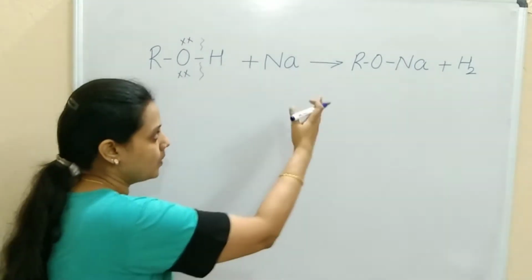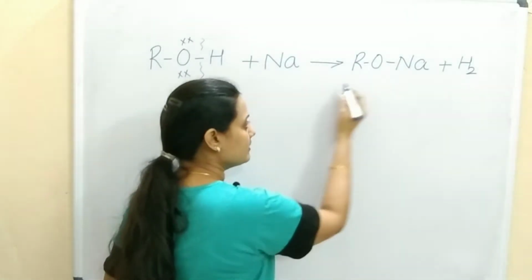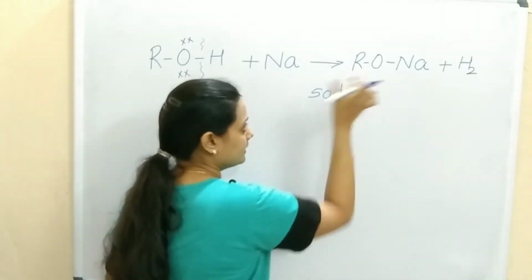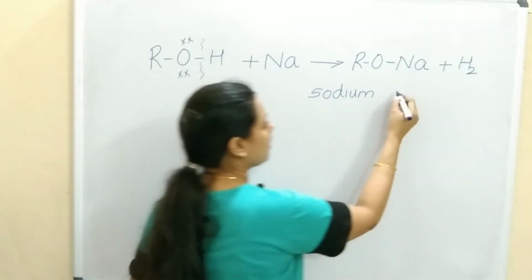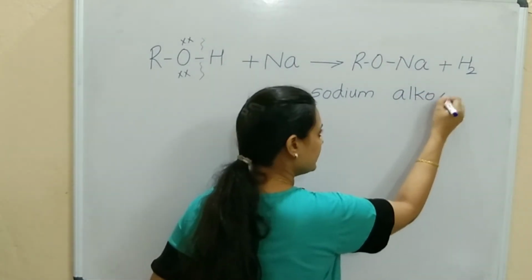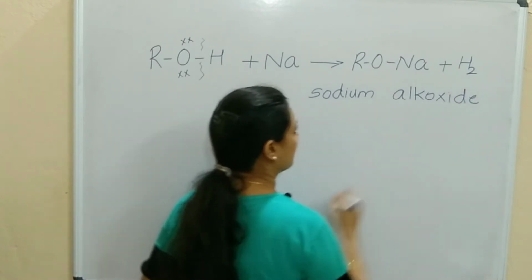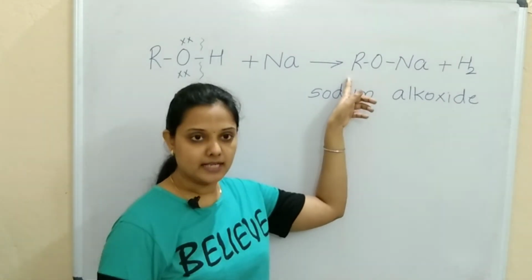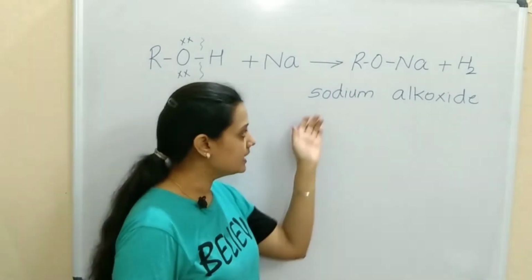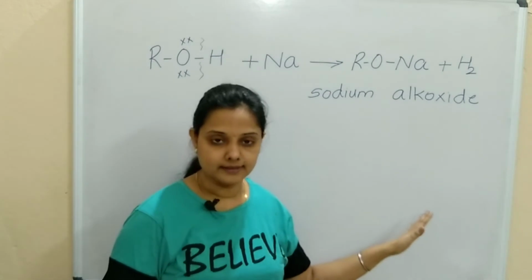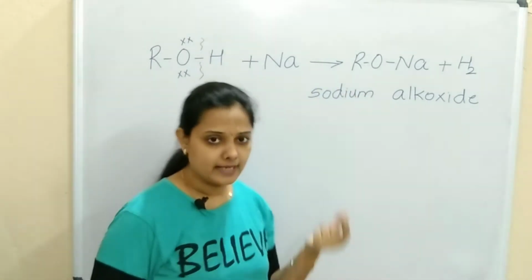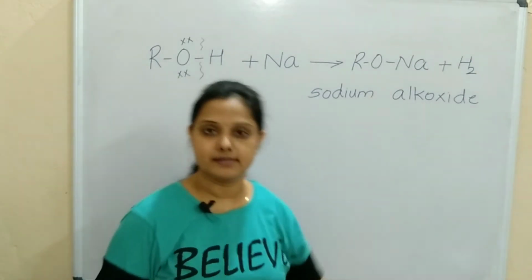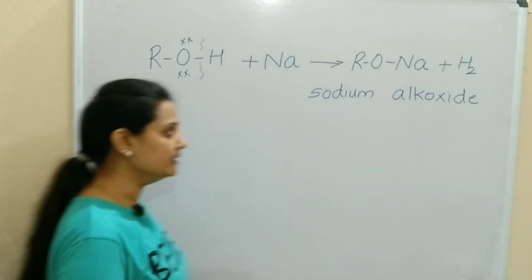Now what is this RONa? How will you name it? Sodium is the metal present here, so we will write sodium. What is the RO group? That is alkoxide. The general name I am writing here is sodium alkoxide. If you are taking 2 carbons, an ethyl group, then it will be sodium ethoxide. If you are taking only 1 carbon, the CH3 methyl group, then it will be sodium methoxide. Right, that way you can name it.